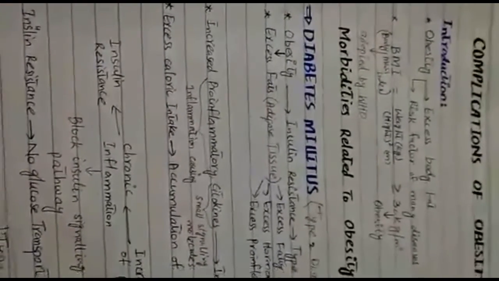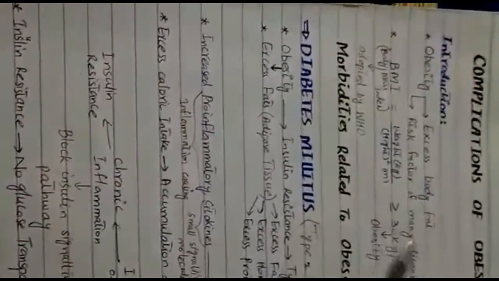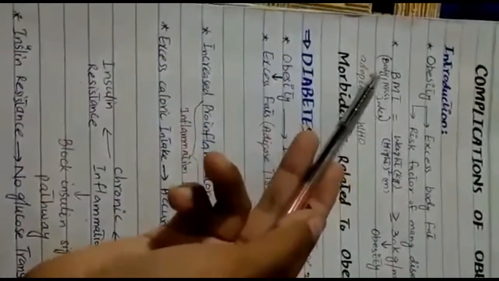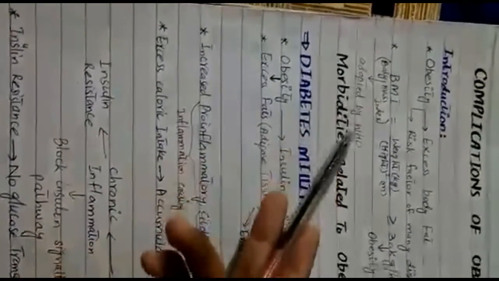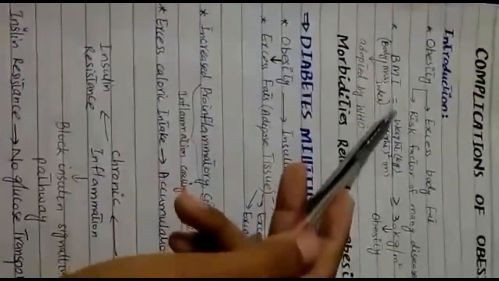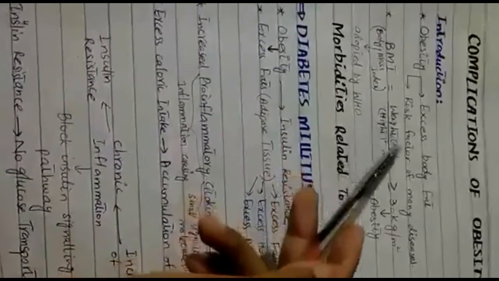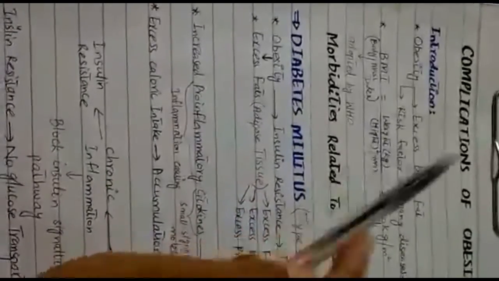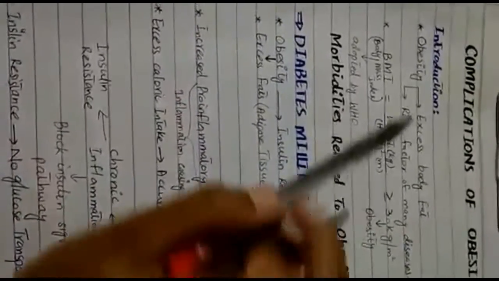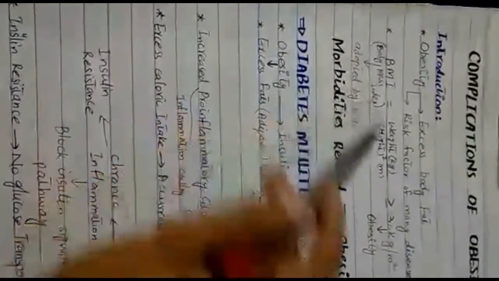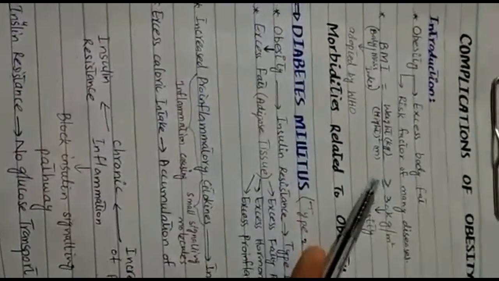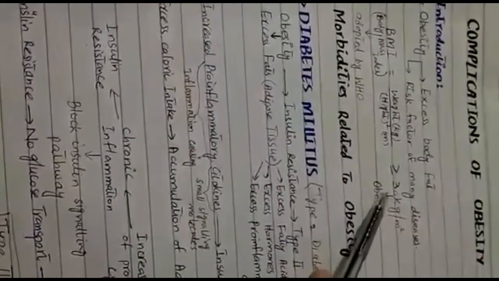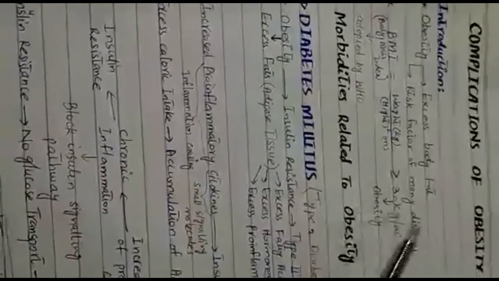The criteria, we can say the scale which we have to determine obesity, is BMI. BMI is actually body mass index. It was adopted by the World Health Organization. It is determined by weight in kilograms divided by height in meters. We have to take the square of height. If the value of body mass index is equal to or greater than 30 kilograms per meter square, the person is said to be obese.